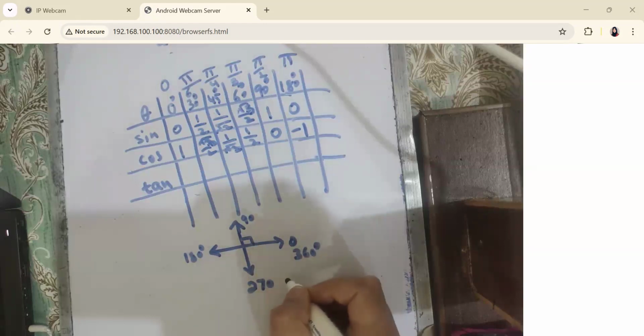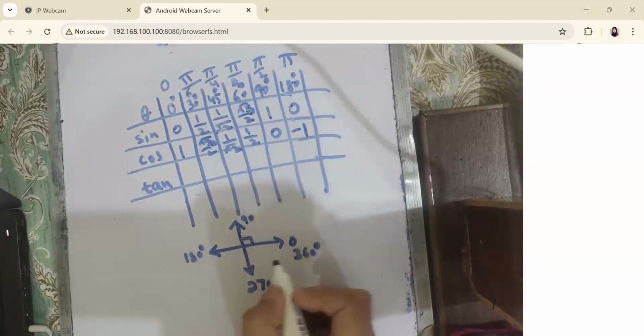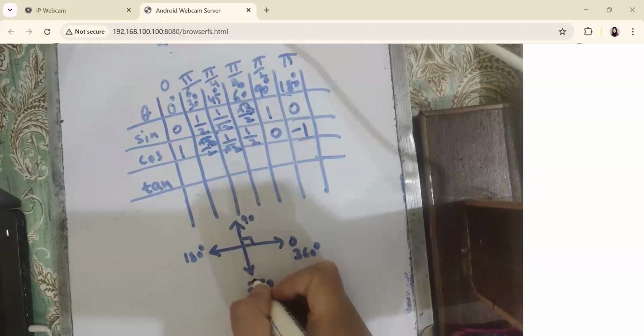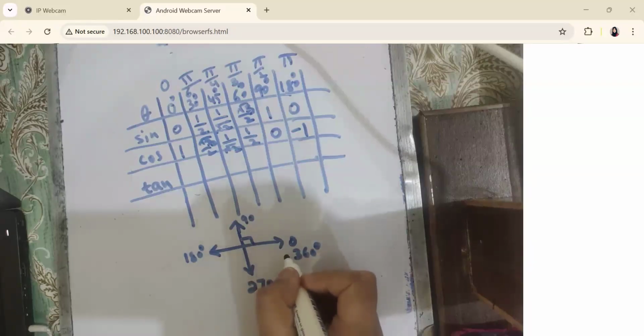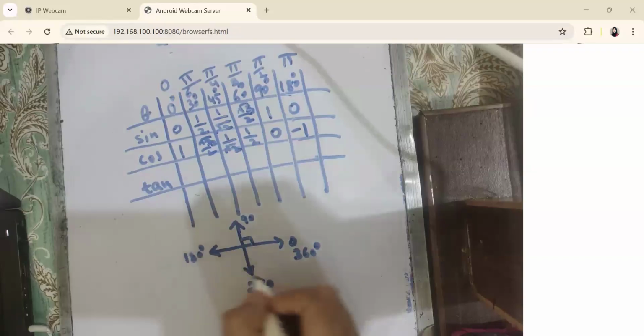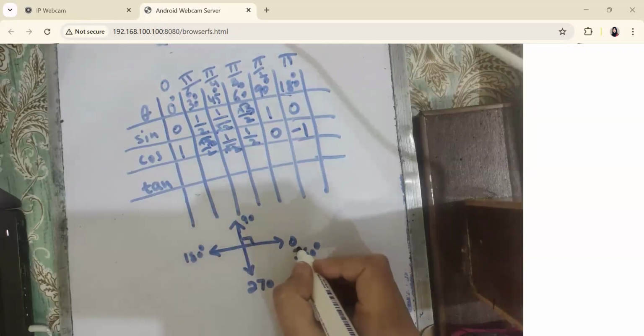Okay, now for the cos. Cos has the value +1 or -1 along the x-axis and it is 0 along the y-axis. Cos takes +1 along the positive x-axis and -1 along the negative x-axis. And along the y-axis it is 0. So if I ask you what is the value of cos 0?